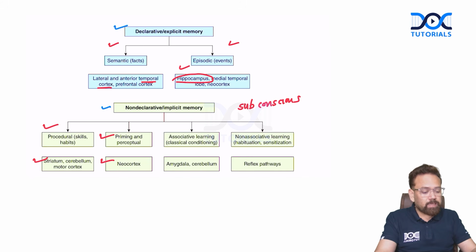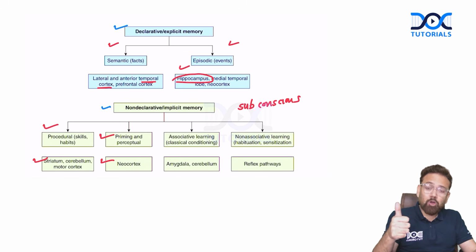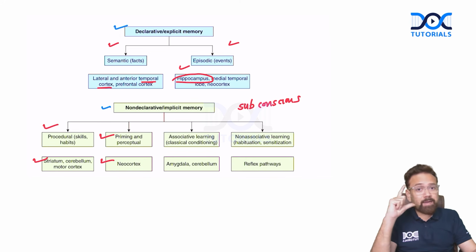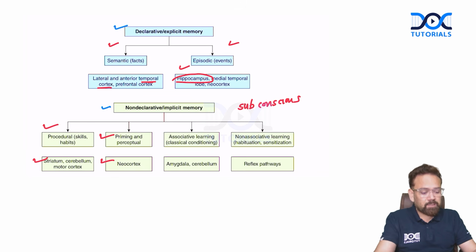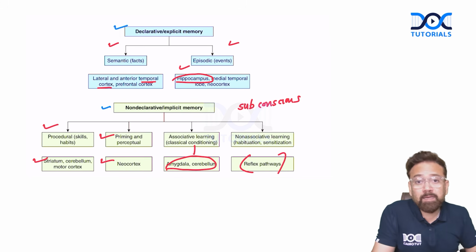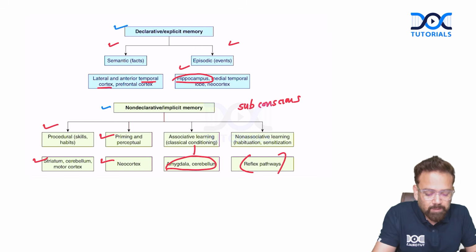Then we have associative learning, like the Pavlov dog experiment. Even by ringing the bell, the dog starts salivating because his mind has associated the ringing with the food. So the Pavlov dog experiment or operant conditioning are linked with the amygdala and cerebellum. Then non-associative learning like habituation and sensitization is understood by reflex pathway. So this table is asked again and again in your examination. So please understand this table thoroughly.